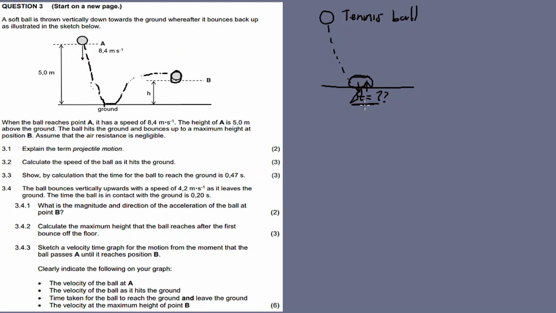After this contact time, the ground gives the force back according to Newton's third law.